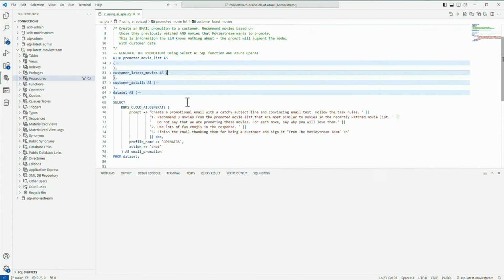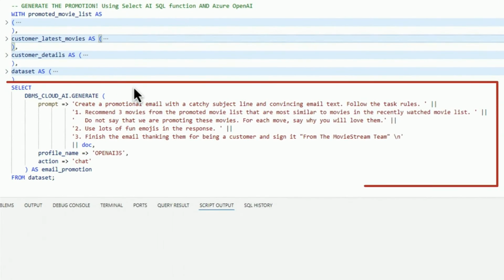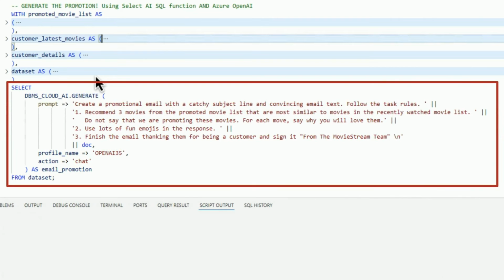Because the goal here is to say, look, I want to create a promotional email with a catchy subject line and convincing text. And these are the rules. I want to recommend 3 movies based on those that we want to promote. We're promoting movies with Amblin Entertainment. I want to base what I'm going to recommend to Kambiz based on what he's seen before, right? To make those similar. Okay, and then I'm going to make this into a really fun email to him.